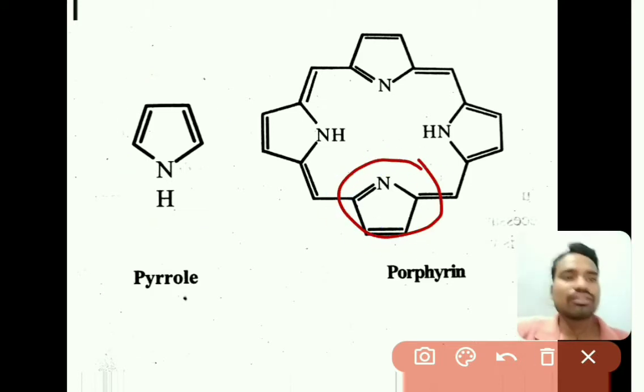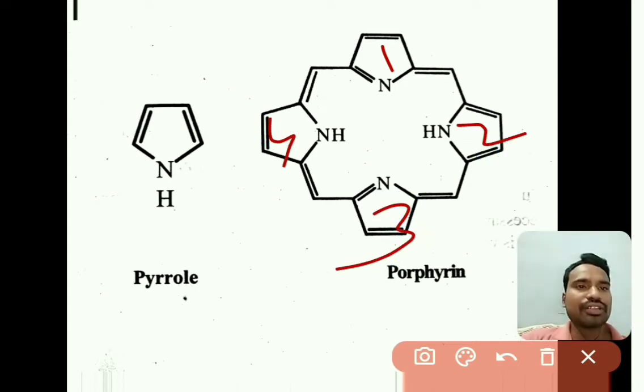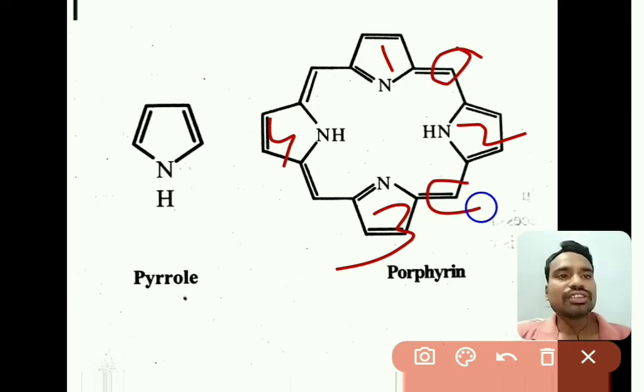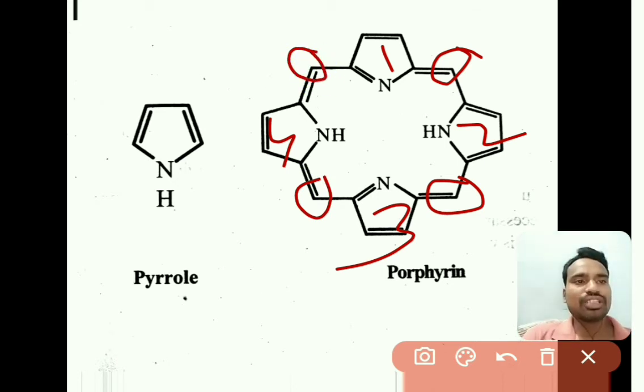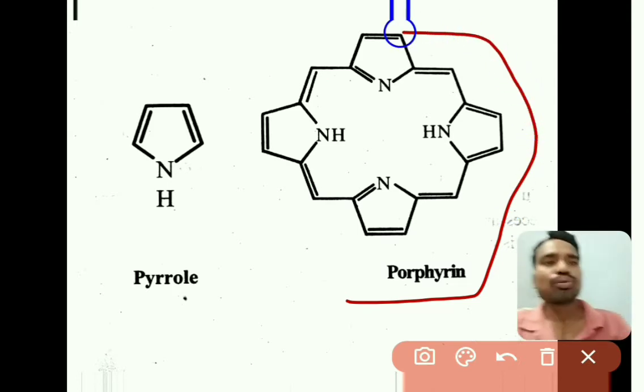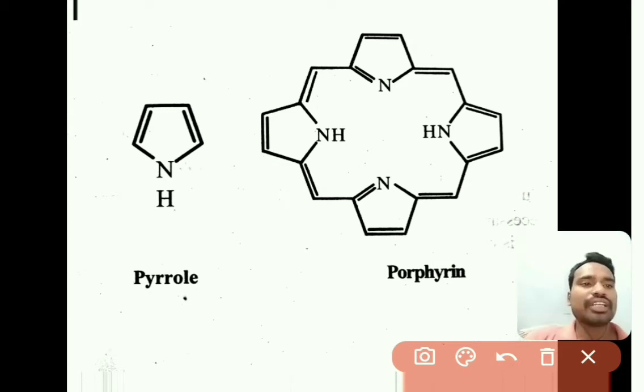This is the first pyrrole ring, this is the second, this is the third, and this is the fourth. These 4 pyrrole rings are joined with methylene groups, either CH or CH2. So this structure is called the porphyrin structure.